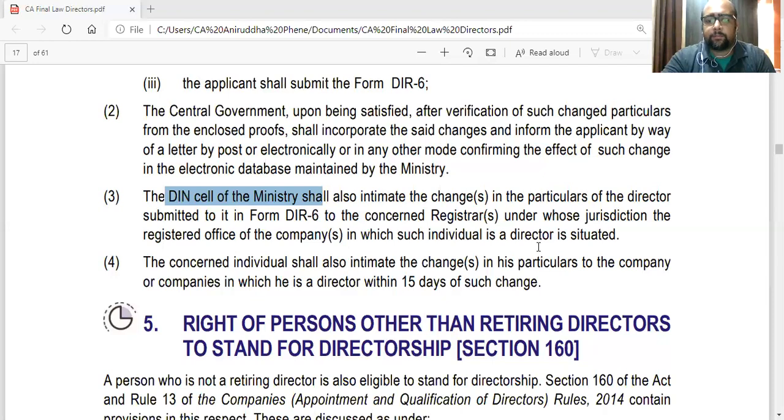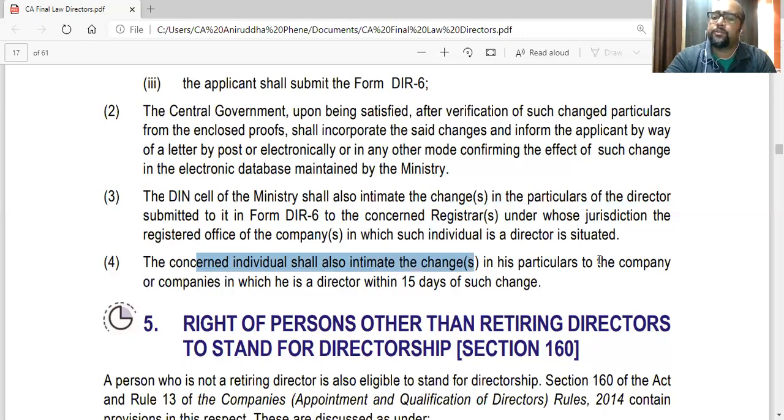Plus, the individual has the responsibility to intimate the company. The concerned individual shall also intimate the changes in his particulars to the company or the companies in which he is director within 15 days of such change.